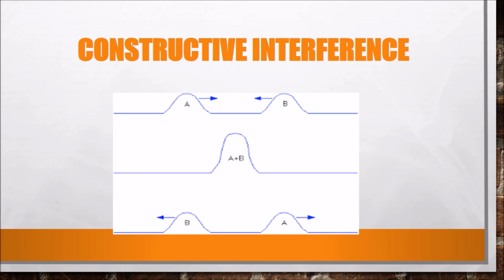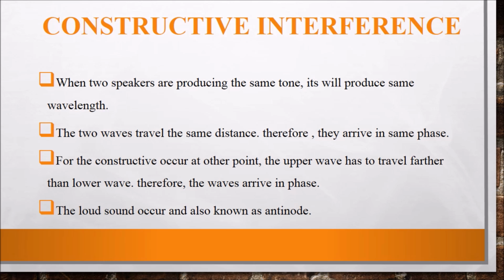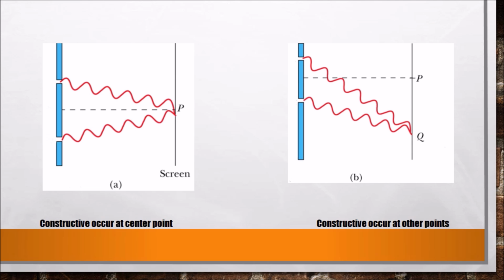This is how constructive interference occurs. Constructive interference is when two speakers are producing the same tone, so they produce the same wavelength. The two waves travel the same distance, therefore they arrive in the same phase. For constructive interference to occur at another point, the upper wave has to travel further than the lower wave, so that the waves still arrive in phase. A loud sound occurs, also known as an antinode. So let's take a look at what I have just explained.